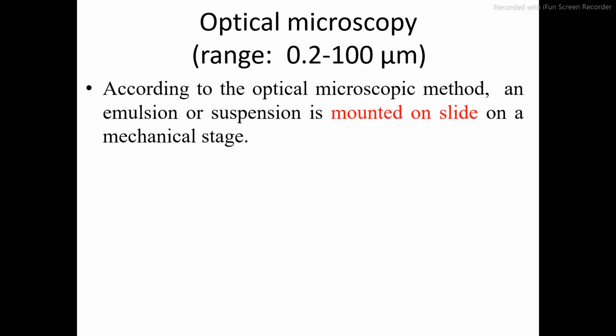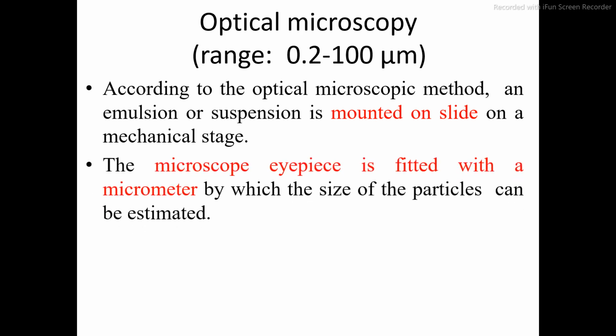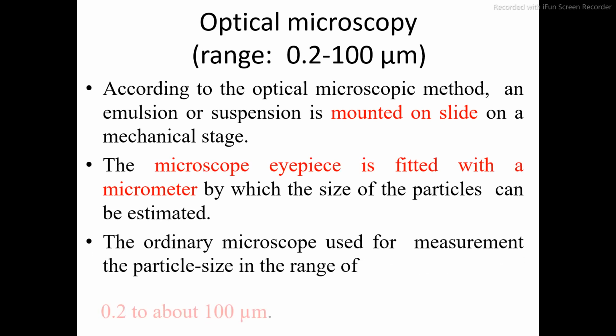According to the optical microscopic method, emulsion or suspension is mounted on the slide on a mechanical stage. So initially, first you have to take a drop of emulsion or suspension and keep that drop onto a slide, and then the microscope eyepiece is fitted with the micrometer by which the size of particles can be estimated.